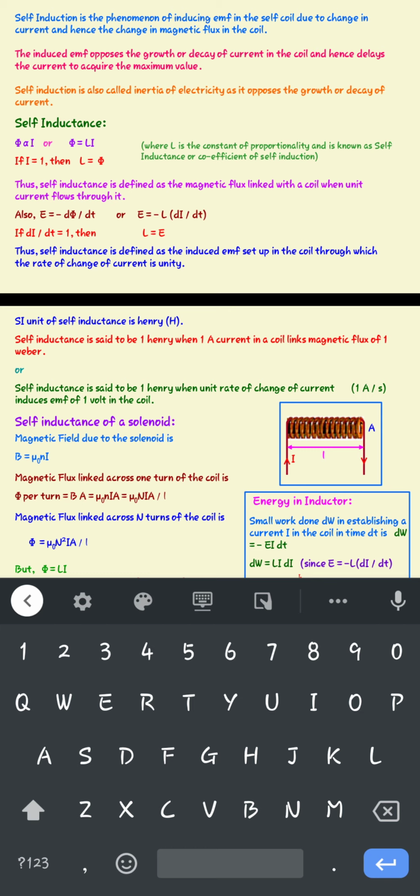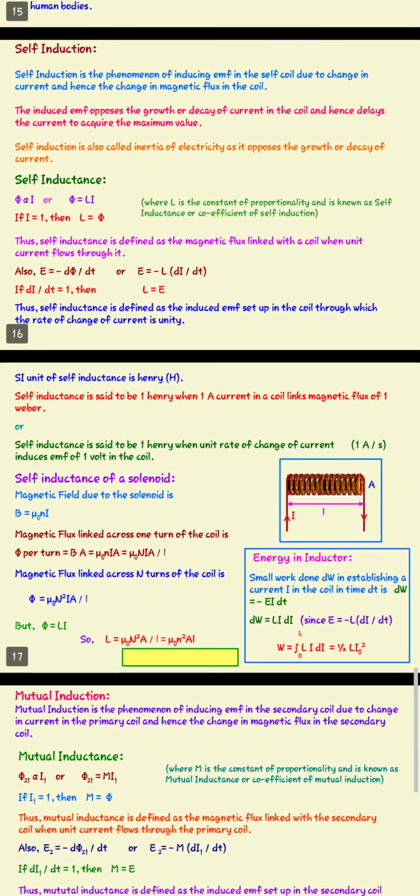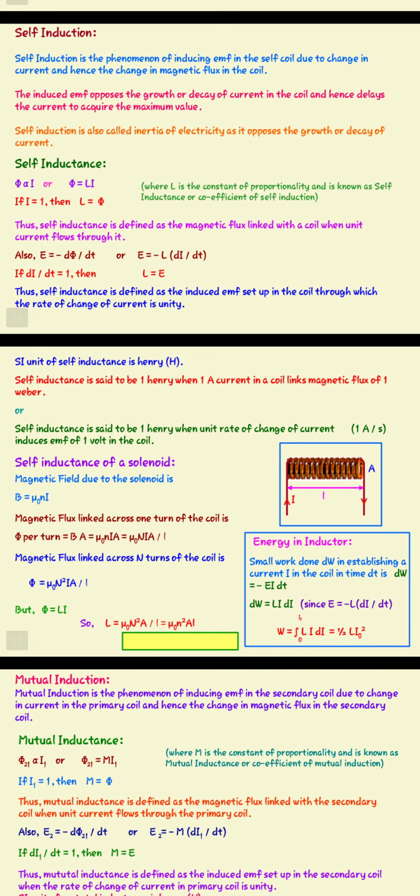Self-induction is the phenomenon of inducing an EMF in the same coil due to the change in the current and hence the change in the magnetic flux in the coil. The induced EMF opposes the growth or the decay of the current in the coil and hence delays the current in acquiring the maximum value.